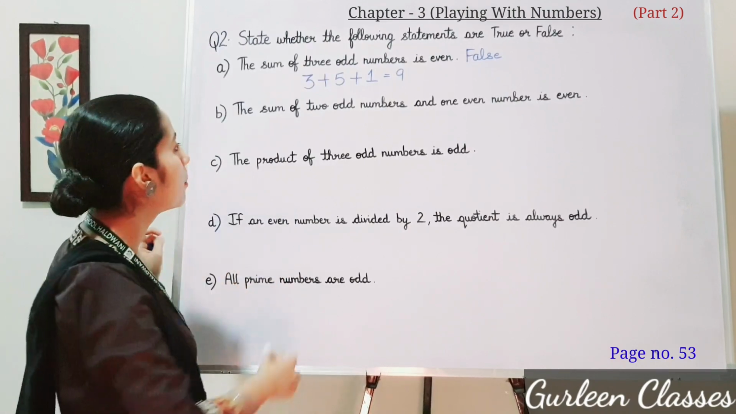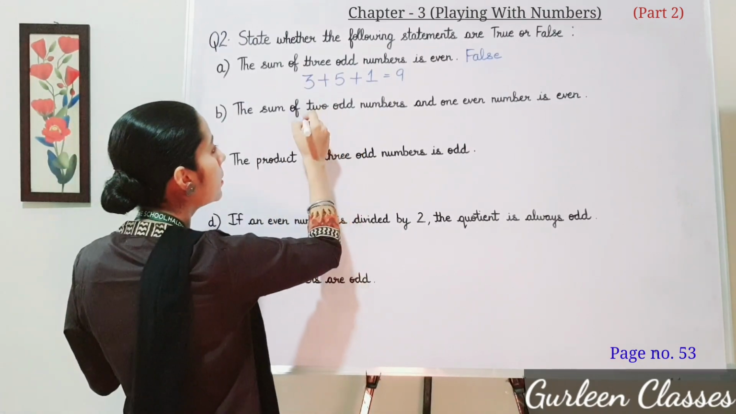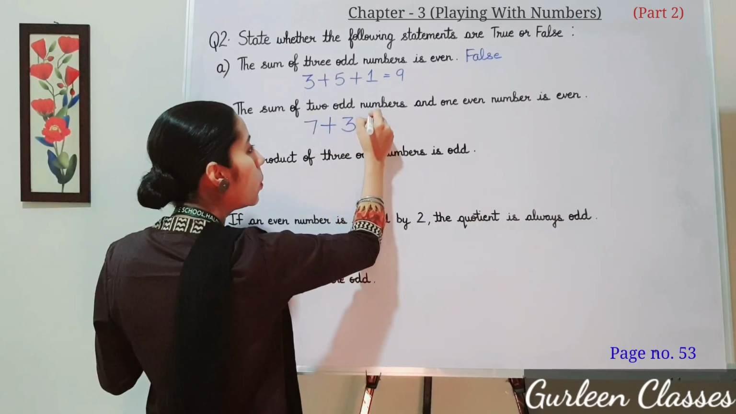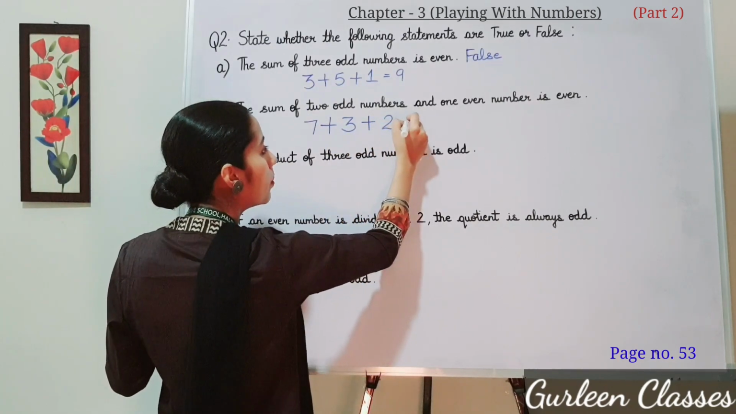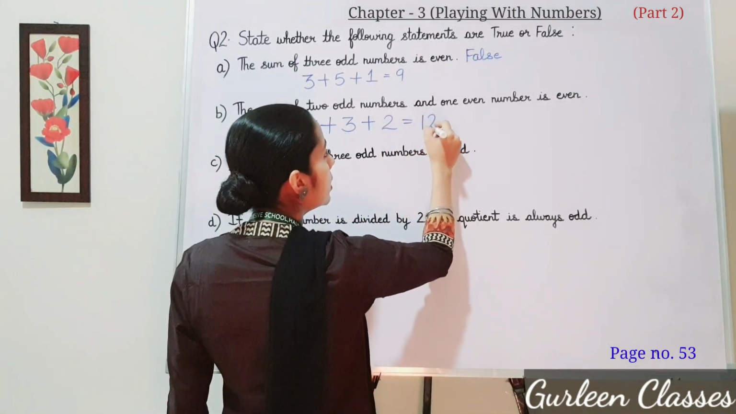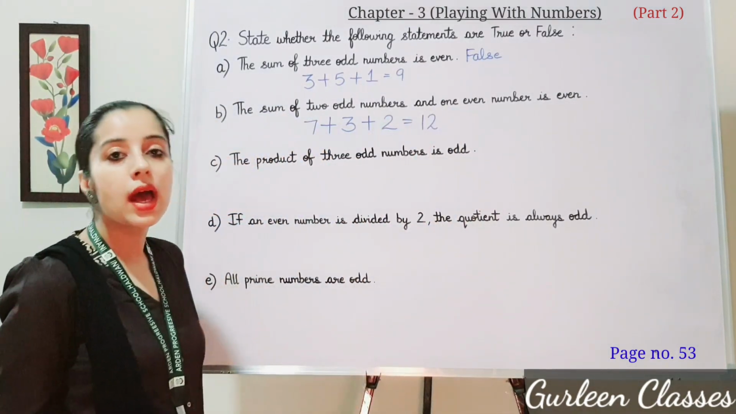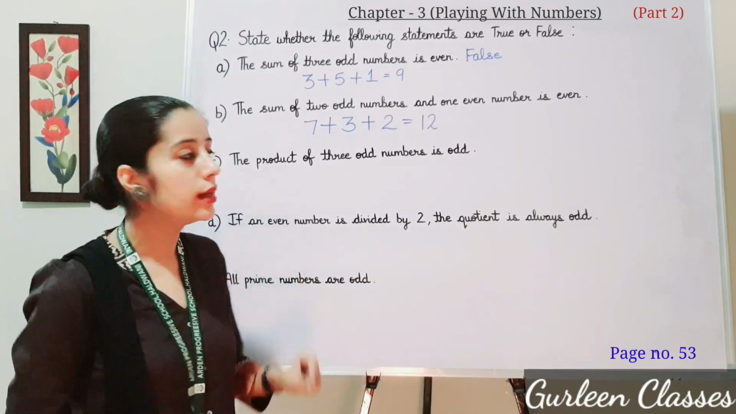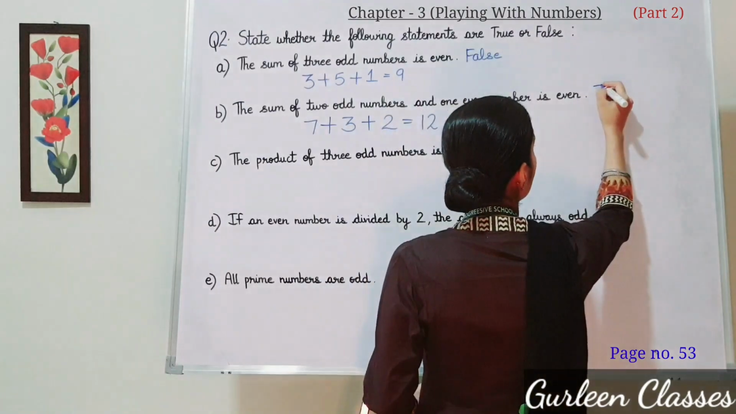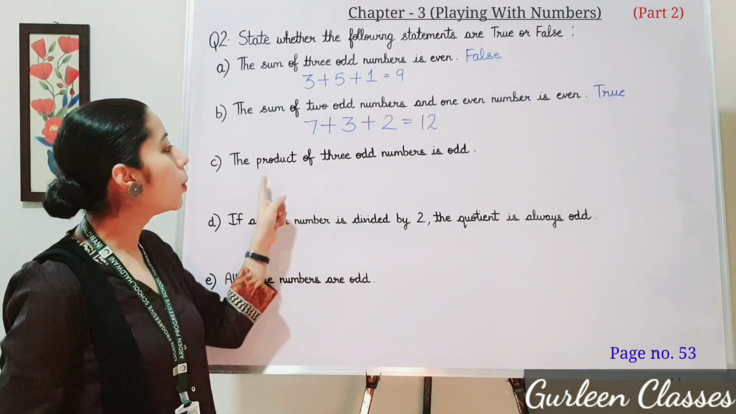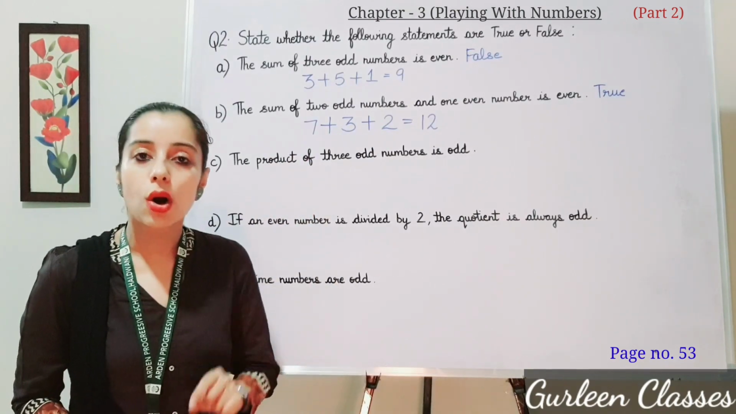So let us take the example. The sum of two odd numbers, 7 plus 3, and one even number, plus 2. 7 plus 3, 10. 10 plus 2, 12. So this statement is true as the sum of two odd numbers and one even number is even. So right here, true. Now C part, the product of three odd numbers is odd.